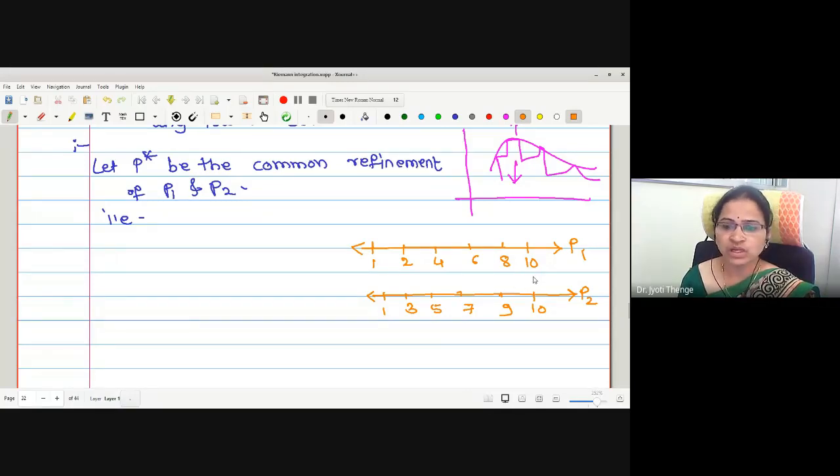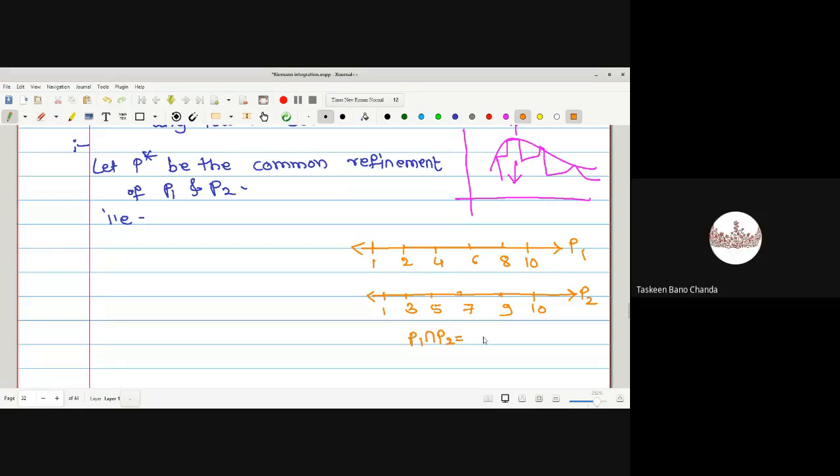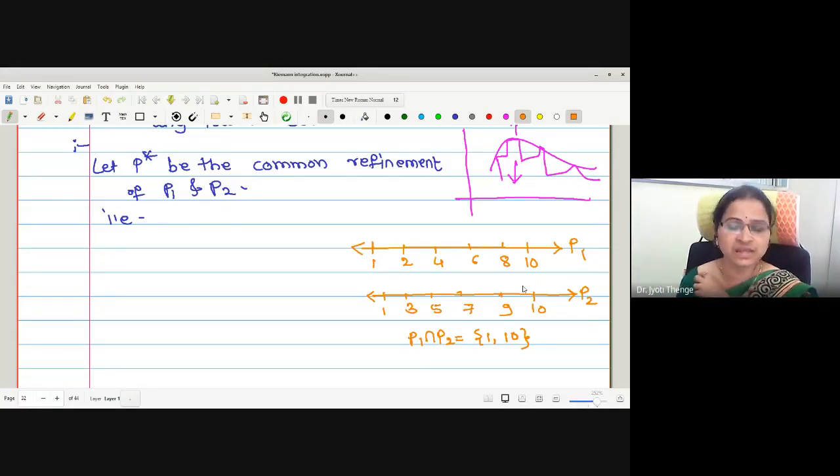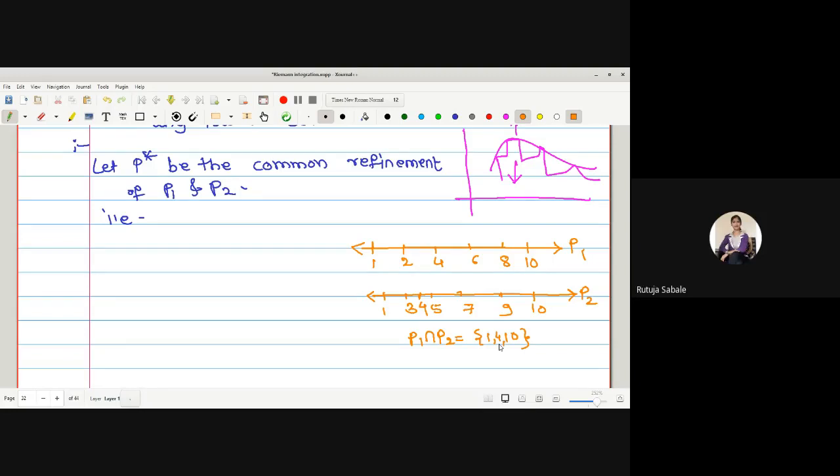Yes. Then what is the intersection of these two? It is not empty. There are 2 points, 1 and 10, that are common. Therefore, if I take the intersection, are the number of points increased or decreased? Or suppose I take one more point, say 4. Then the intersection is 1, 4, 10. But is this a refinement of P1 or of P2? No, it is not.